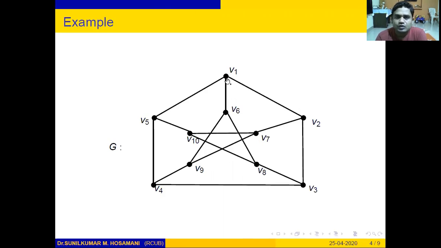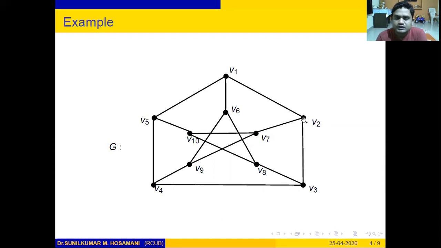Here, the open neighborhood of vertex V1 is the collection of vertices which are adjacent to V1. You can see that V1 is adjacent to V5, V6 and V2. There exists an edge between V1 and V5, V1 and V6, and V1 and V2. Therefore, V2, V6 and V5 form the open neighborhood of vertex V1.